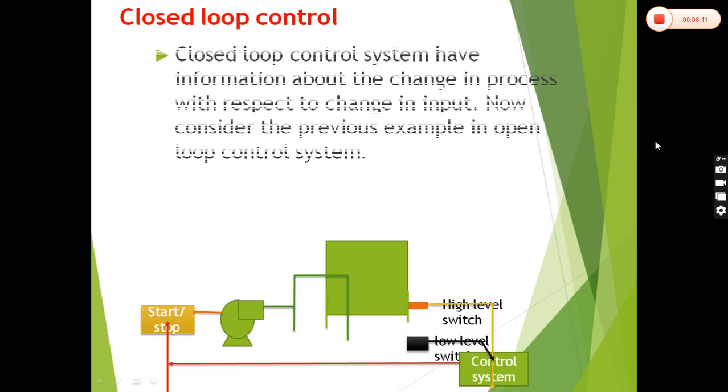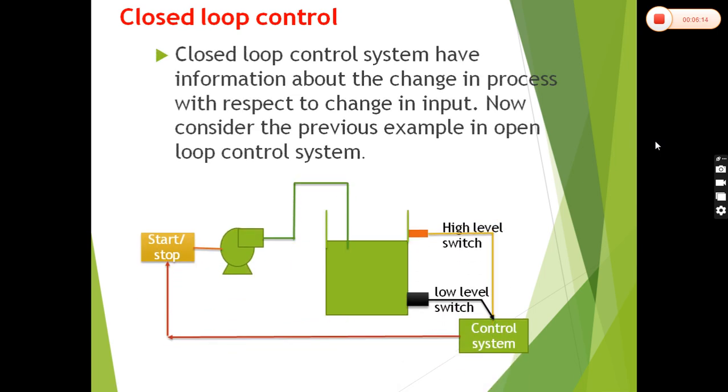Now the closed loop control system. In a closed loop control system, you have information about the change in process with respect to change in input. Now consider the previous example from the open loop control system. Here are the start and stop device, pump and tank, and high level and low level switches, and the control system. The high level and low level switches are connected with the control system, which is then connected to the start and stop devices.